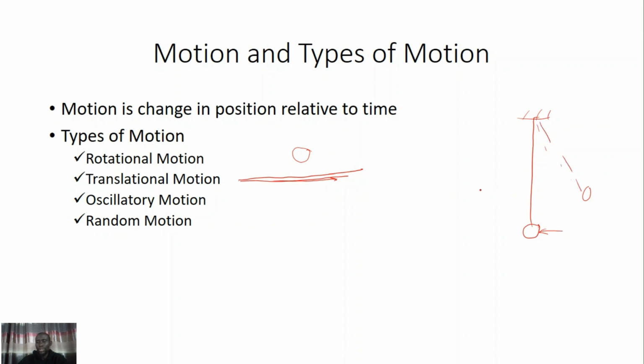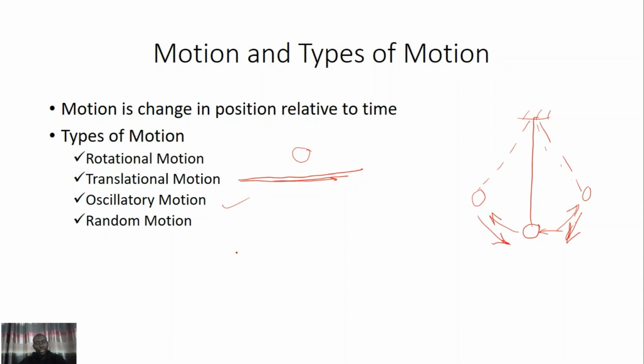It will be moving here, come back, move here, come back. That is to and fro movement. That is oscillatory motion.